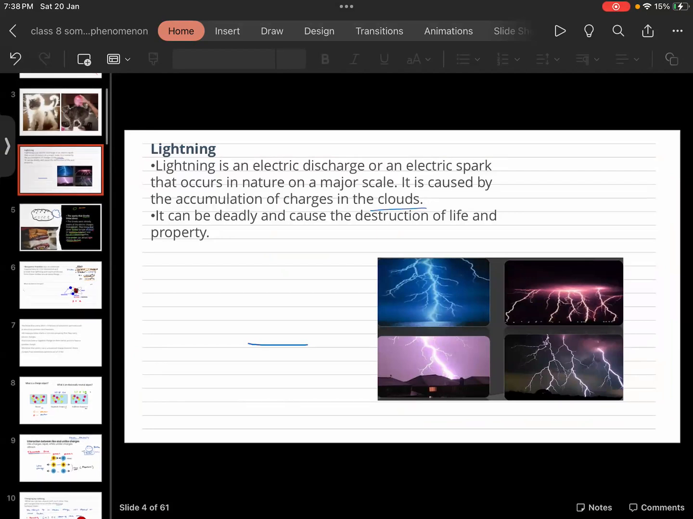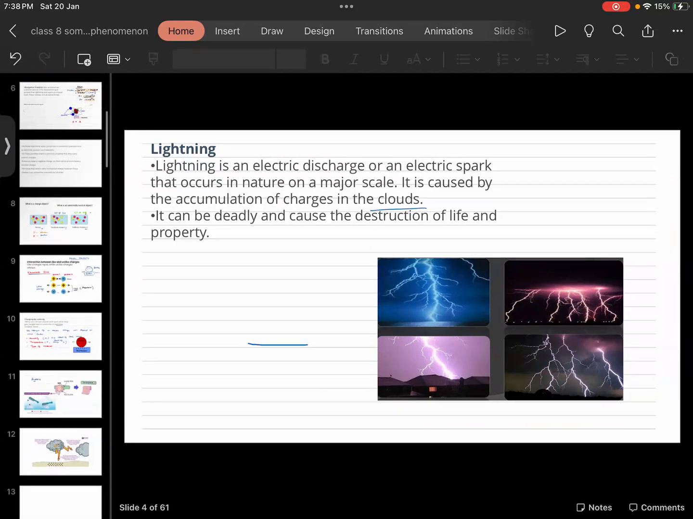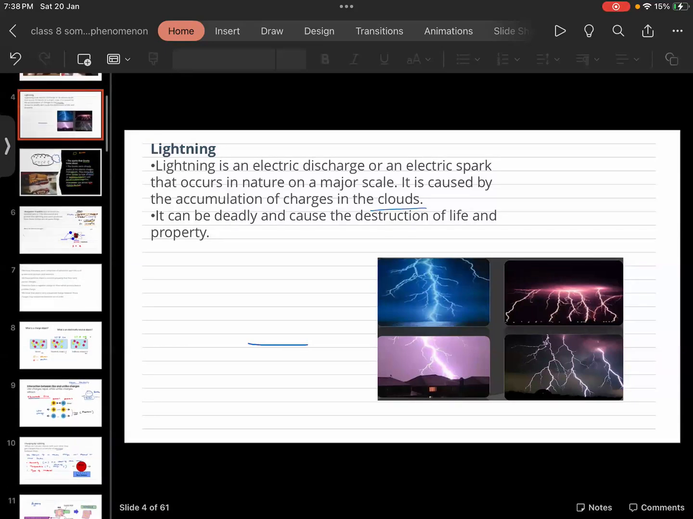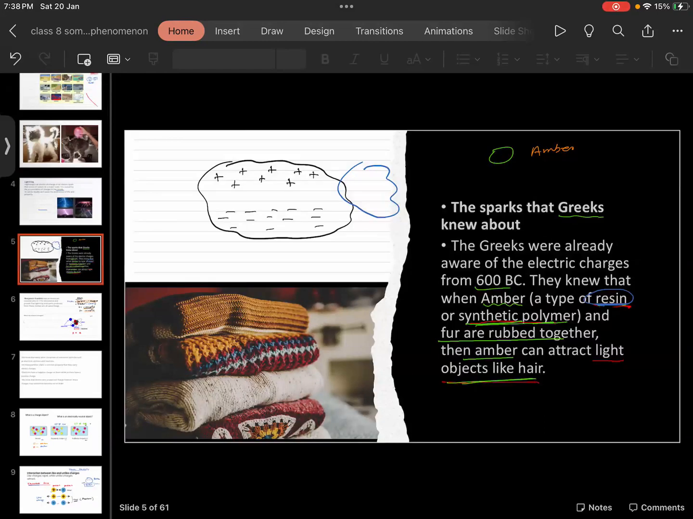Yesterday, in the previous class, I told you about electrostatic charges. What is happening because of electrostatic charges? You get to see attraction and repulsion. Obviously attraction and repulsion will happen depending upon the nature of the charges present on the body.